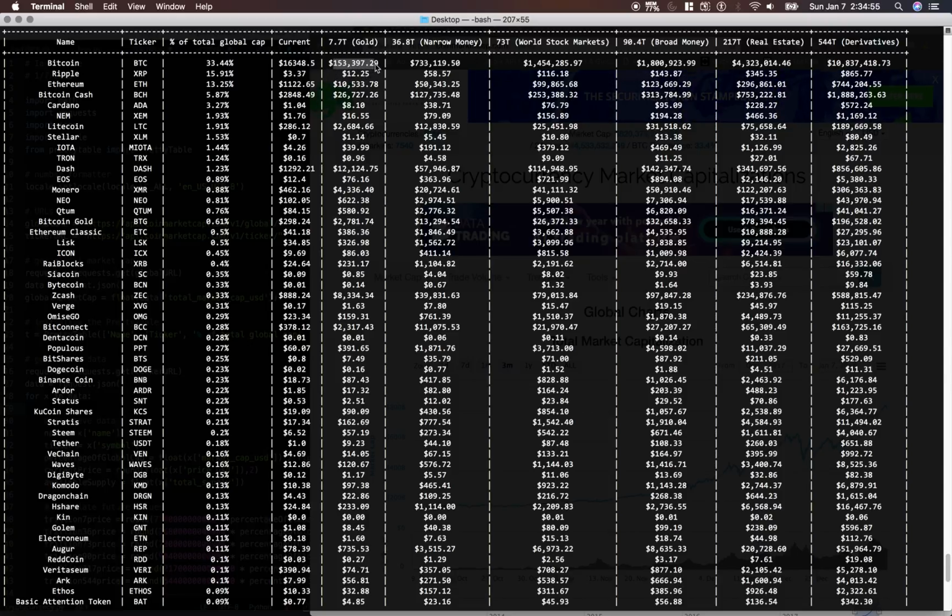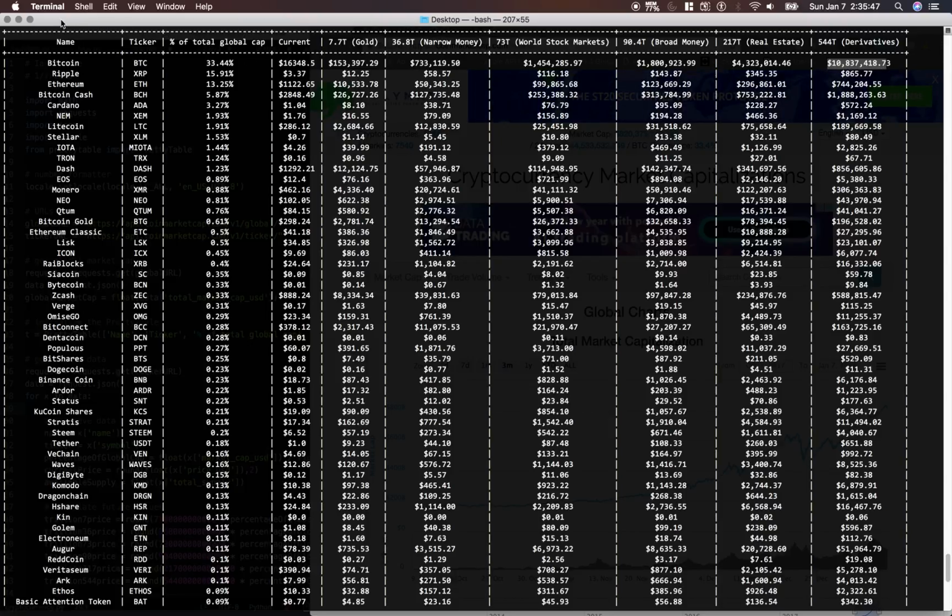This would be the price of, say, Bitcoin. 36.8 trillion narrow money, I'll define what that means in a little bit, would be 733K. 73 trillion, the total value of the world's stock markets, would be equivalent to 1.4 million. 90.4 trillion, this is broad money, I'll also define that one a little bit, would be 1.8 million. 217 trillion, the total value of all real estate, would be equivalent to 4.3 million. 544 trillion, such as derivatives like futures contracts and options contracts, would make this Bitcoin price 10 million.